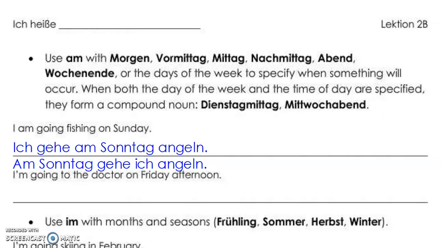I'm going to the doctor on Friday afternoon. So here we have Friday afternoon. This is one of those compound nouns. How would we say Friday afternoon in German? For Friday afternoon, we would say Freitag Nachmittag. But in the sentence here, we have on Friday afternoon, so we have to put a word that comes before it. What word comes before Freitag Nachmittag?